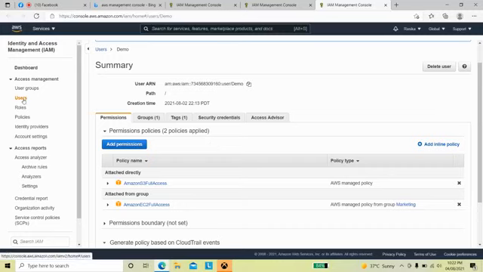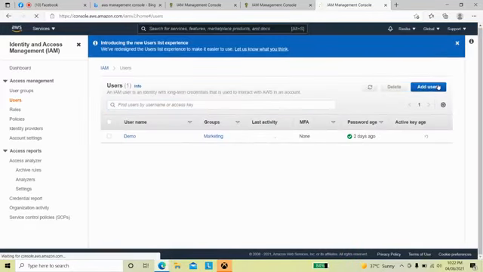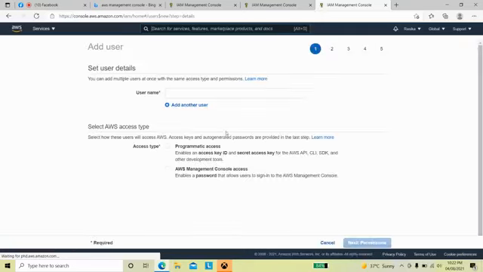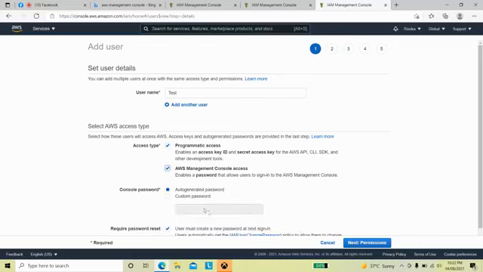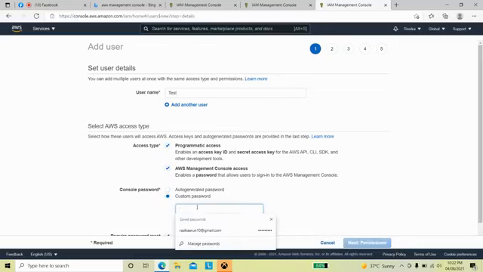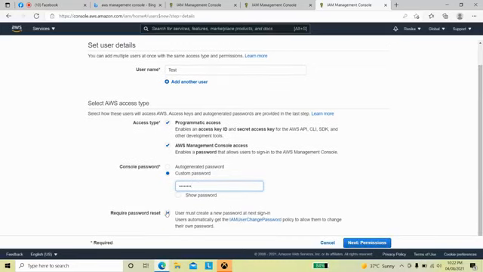You can add more users also. For example, I am creating a user, add user, and I am creating a user named test, providing programmatic access and management console access, and I am customizing the password. This is how the user is generated. I am providing a customized password, because there is no need to remember the auto generated password every time.